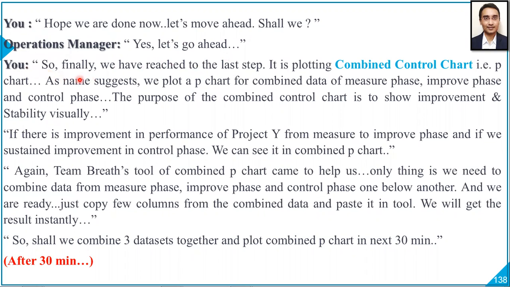You continue. So finally, we have reached the last step. It is plotting the combined control chart, that is the P chart. As the name suggests, we plot a P chart for combined data of measure phase, improve phase, and control phase. The purpose of the combined control chart is to show improvement and stability visually. If there is improvement in performance of project Y from measure to improve phase, and if we sustained improvement in the control phase, we can see it in a P chart, that is the combined P chart.